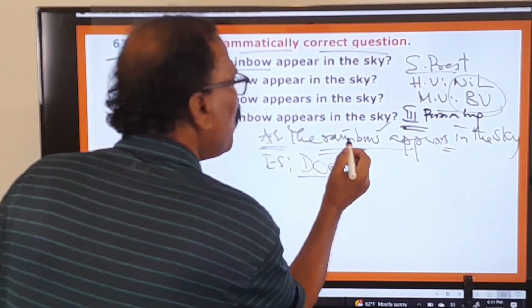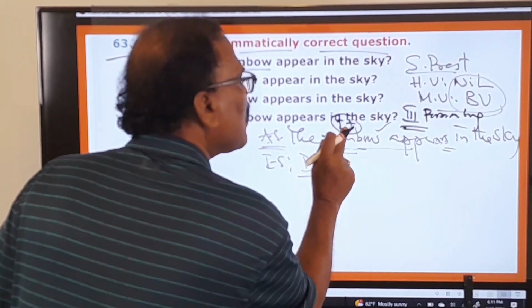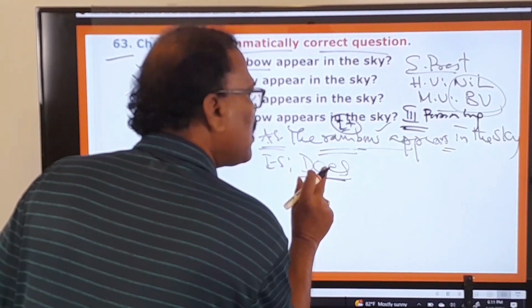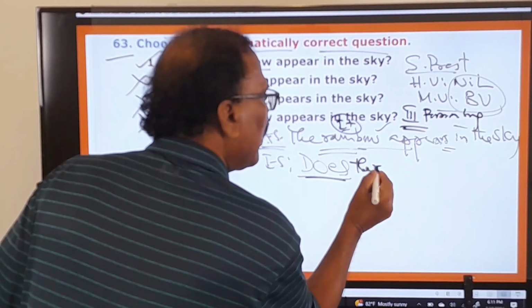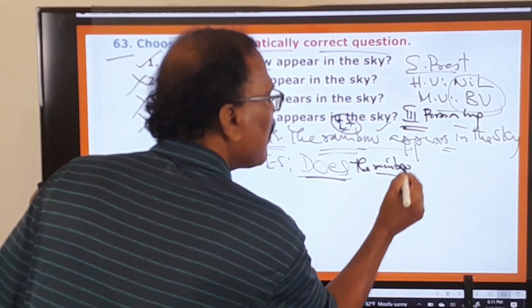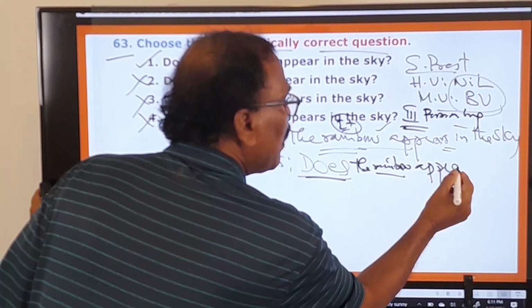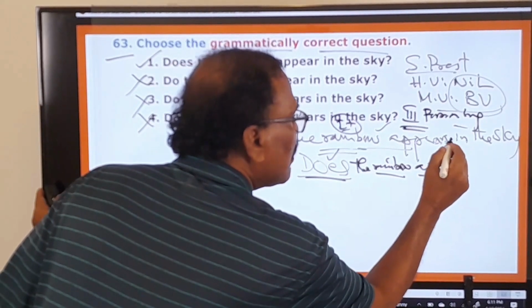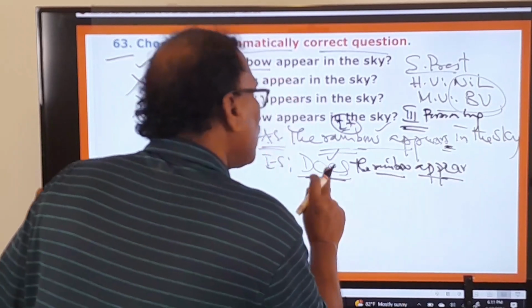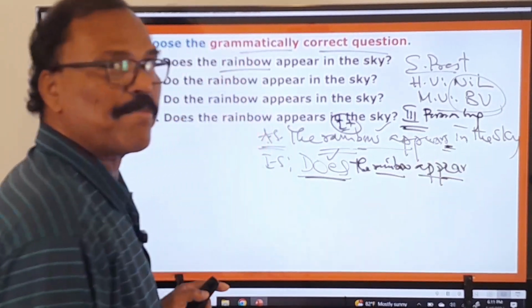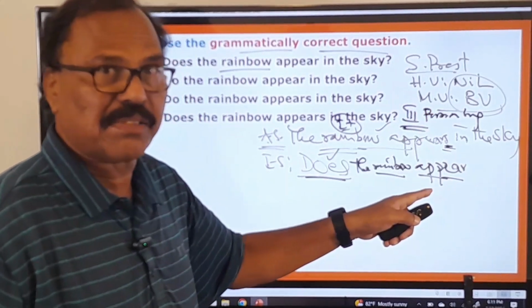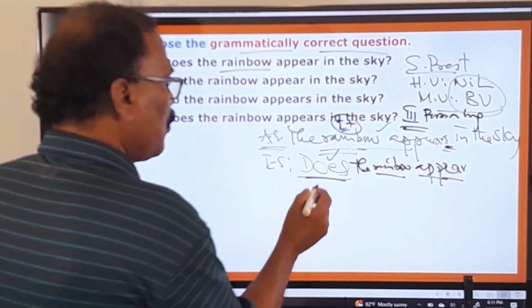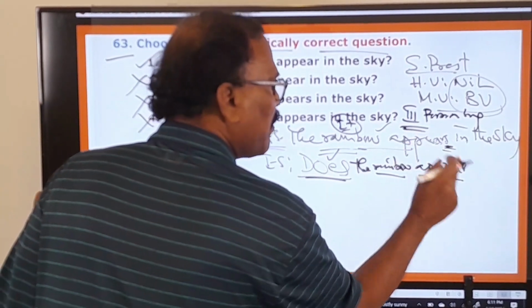So this rainbow comes under third person singular. Therefore you take the help of this "does." So you say, "Does the rainbow," then "appears" becomes "appear." Whenever you use this "does," the "s" after this verb is dropped. So it is "Does the rainbow appear?" You don't say "does the rainbow appears." No, you should not say that.